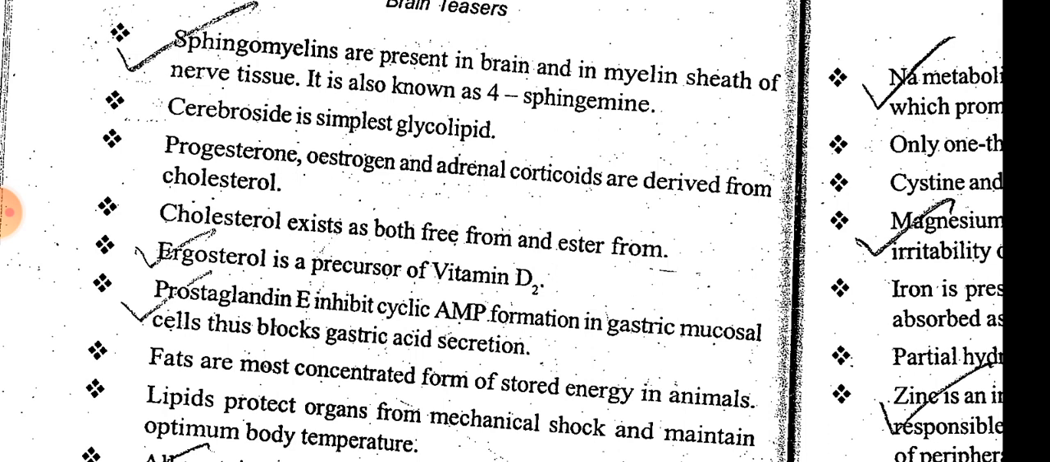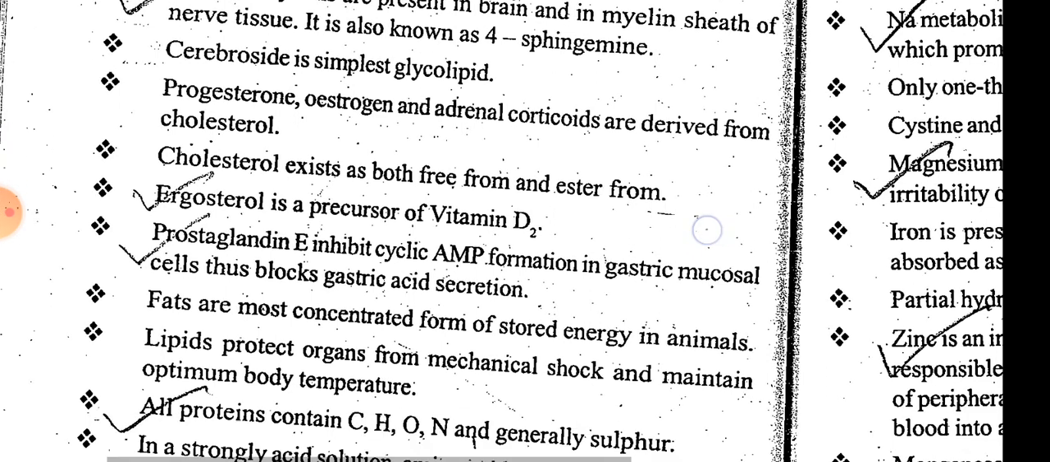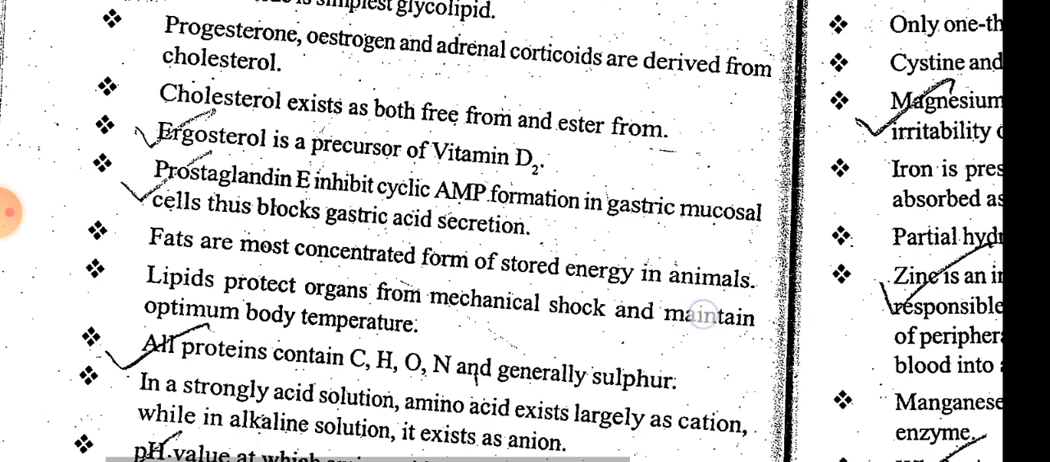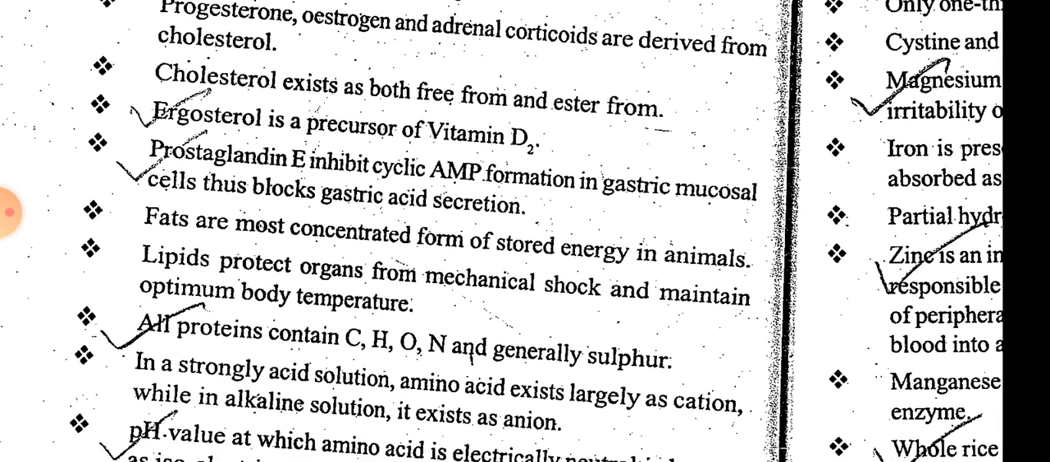Fats are the most concentrated form of stored energy in animals. Lipids protect organs from mechanical shock and maintain optimal body temperature, and they are the energy reserve for an individual. All proteins contain CHNOPS: carbon, hydrogen, oxygen, nitrogen, phosphorus, and sulfur.